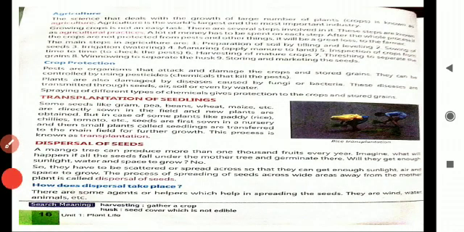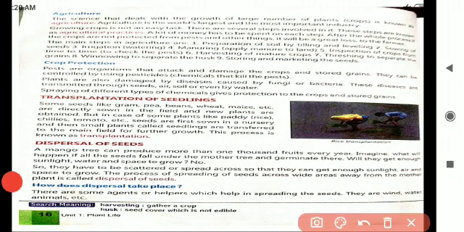The next one is agriculture. What I told you, children, the science that deals with the growth of a large number of plants is known as agriculture. Agriculture takes place with the help of several steps. The first one is preparation of soil by tilling and leveling. Next, sieving of seeds. The third one, irrigation, that is watering.